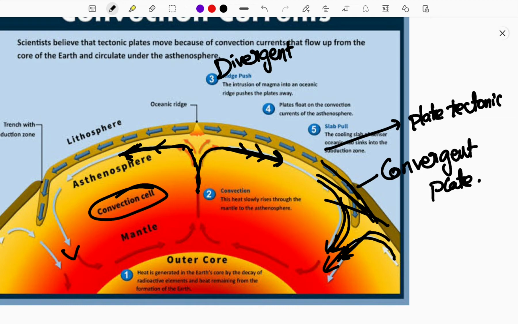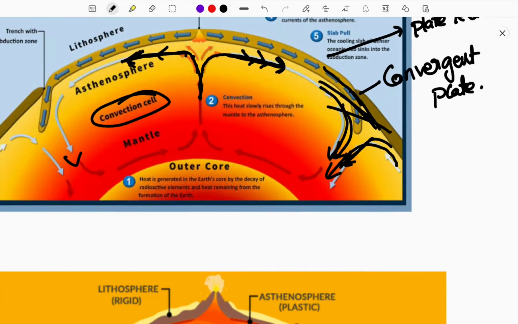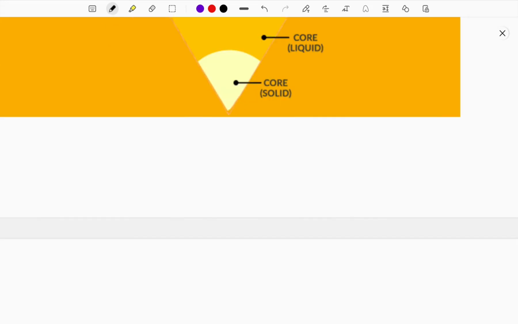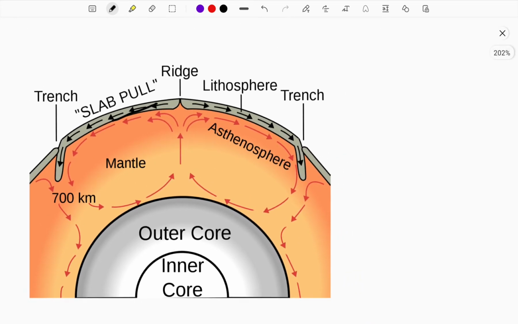Yeah guys, there is no life on the earth. Such an important thing this is. Okay, next image I will show you here. As I had explained this image, no issues. This is how the slab pulls. See here, because of the convection current, the slab will be pulled in the direction the convection current flows.